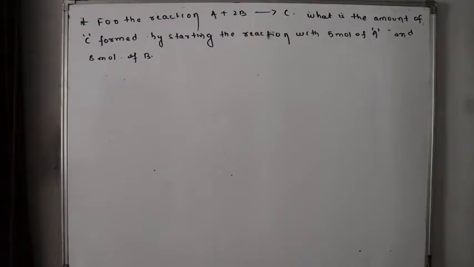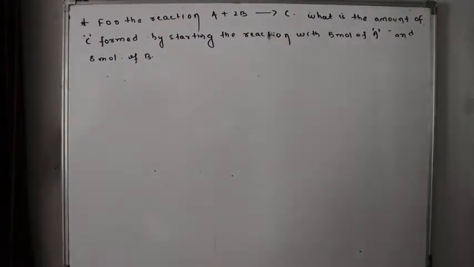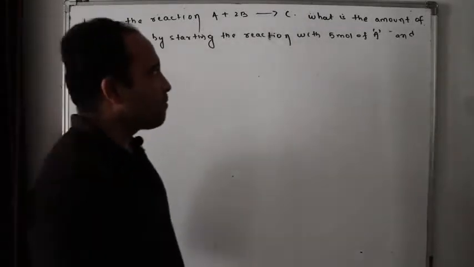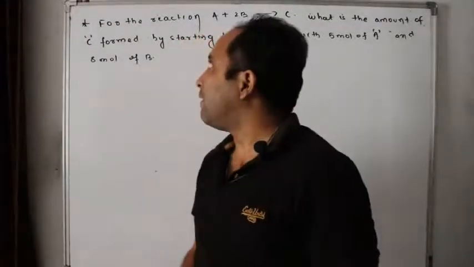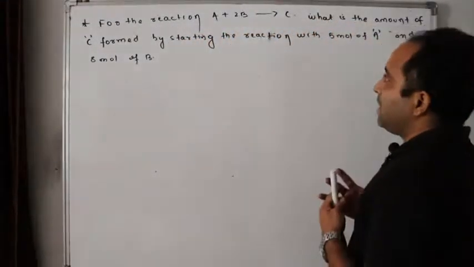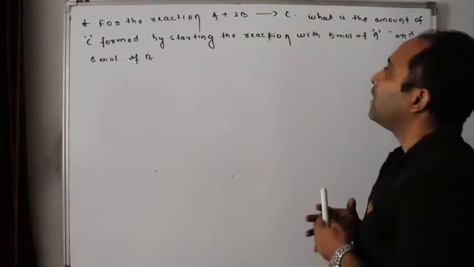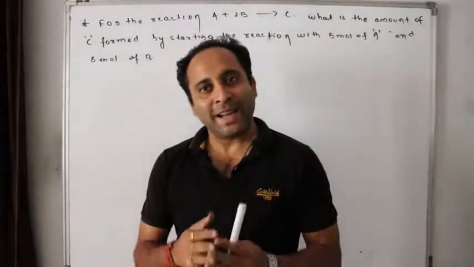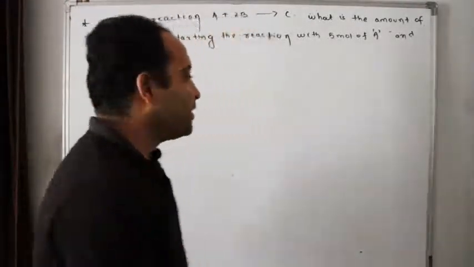Now this is perhaps the most easy question. For the reaction A plus 2B gives rise to C, what is the amount of C formed by starting the reaction with 5 moles of A and 8 moles of B? Pause the video, solve it and come back to see my solution.